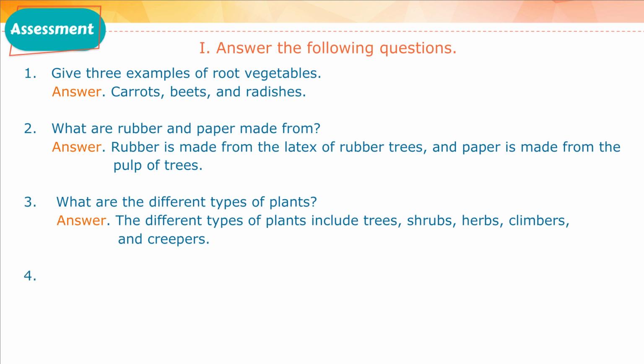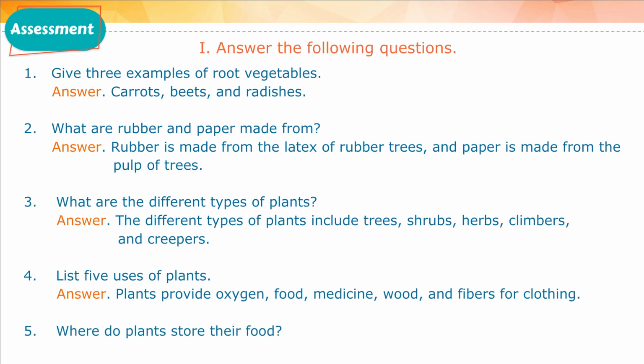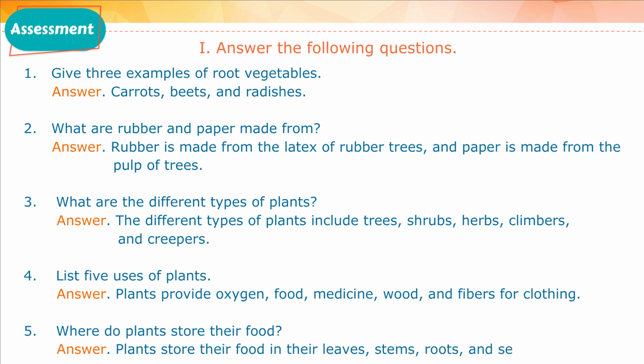Four, list 5 uses of plants. Answer: plants provide oxygen, food, medicine, wood, and fibers for clothing. Five, where do plants store their food? Answer: plants store their food in their leaves, stems, roots, and seeds.